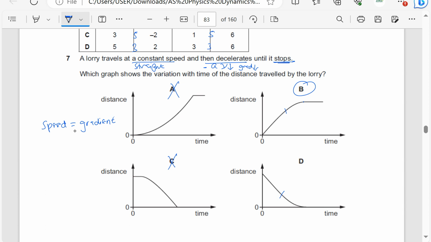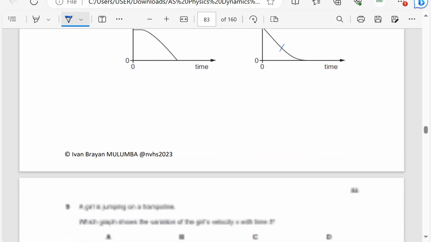Initially a straight line, which means the velocity is constant, then a curve, which means the gradient is decreasing. Because the velocity is decreasing, it means the acceleration is negative. So then finally it becomes a horizontal line. That is when the velocity becomes 0, it has stopped. So the answer is B.